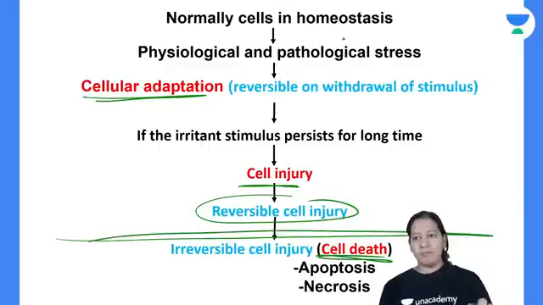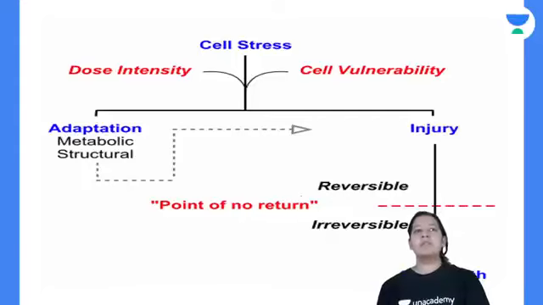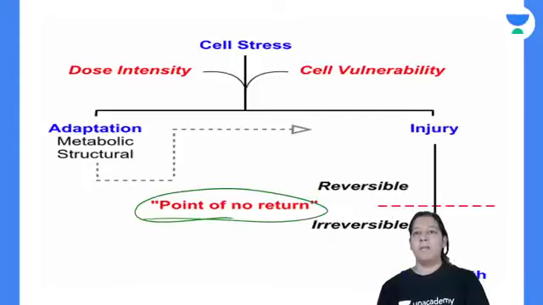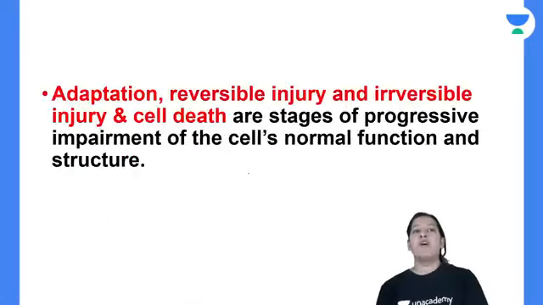Before this point, if you remove the stress, everything will reverse. But after this point, nothing will reverse. That is point of no return, between reversible and irreversible cell injury. Have you got it? That is known as point of no return.